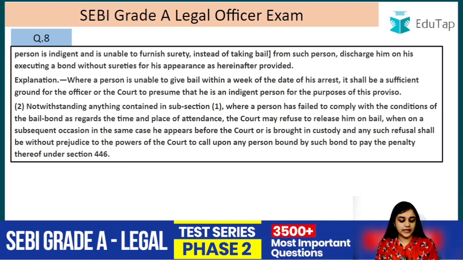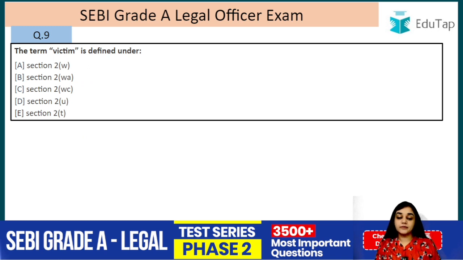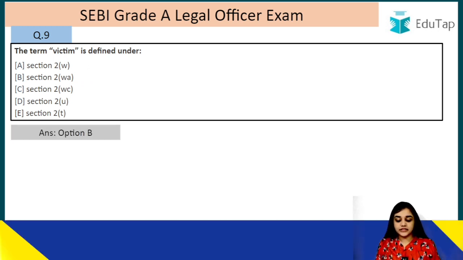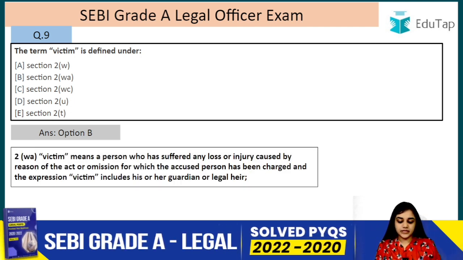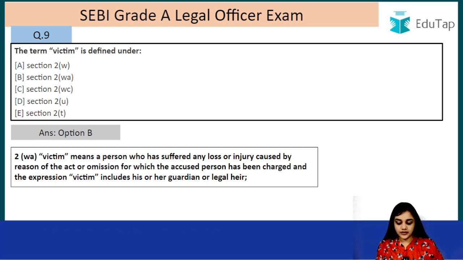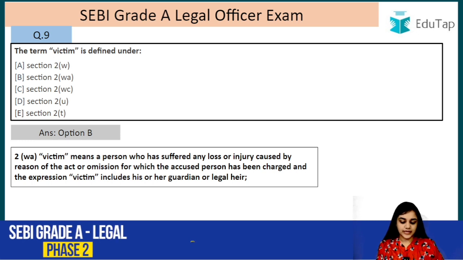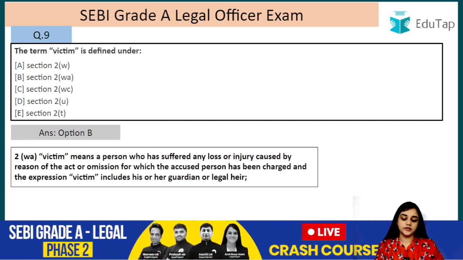Moving on, question number 9. The term victim is defined under, this is an important section, section 2(wa), so option B is correct. Who is a victim? Victim means a person who has suffered any loss or injury by reason of the act or omission for which the accused person has been charged, and the expression victim includes his or her guardian or legal heirs, right? So this is an important question, it can be asked, so please make sure that you know this.